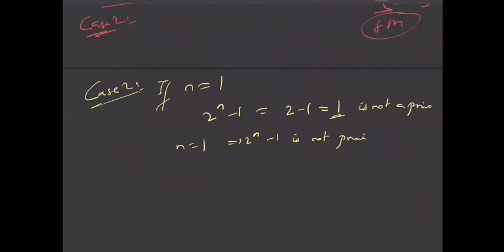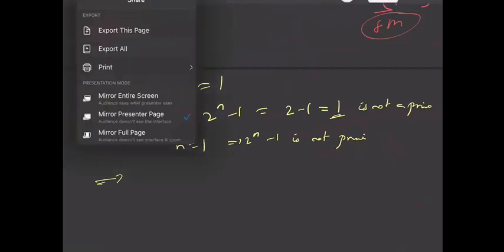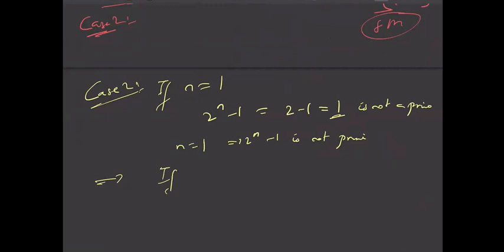So now I can finally say that for all natural numbers n, if n is not a prime, then 2 power n minus 1 is not a prime. From both the cases only I can say this. So I'm just writing very quickly, so try to understand this writing, right? This is prime.